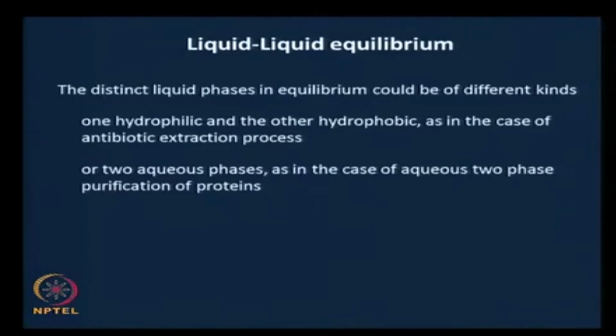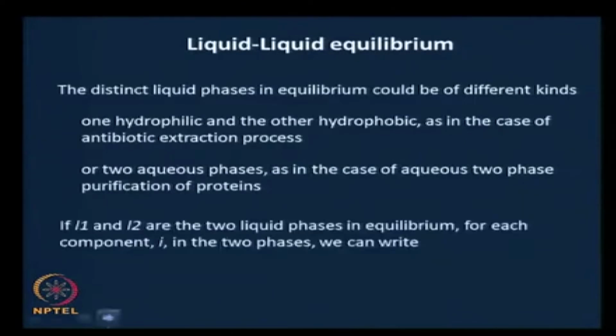What I would like you to do is take about 20 minutes from now, because you need to think about various things. The question is this: if L1 and L2 are the 2 liquid phases in equilibrium, for each component I in the 2 phases, develop the expression that can be written. It is as simple as that.